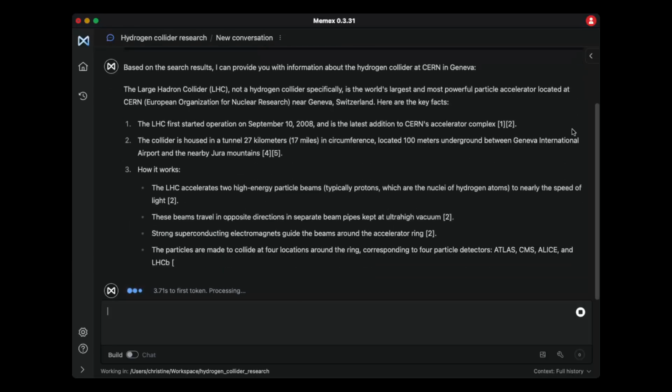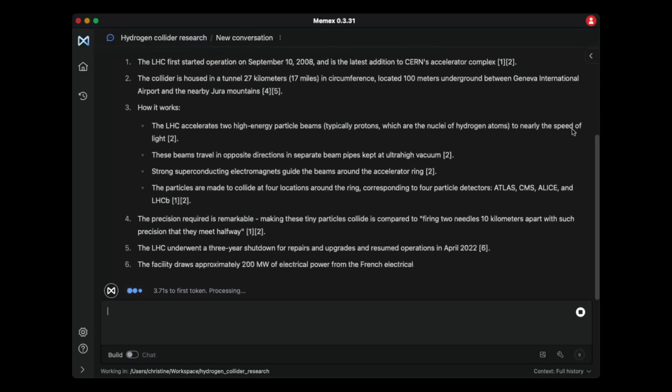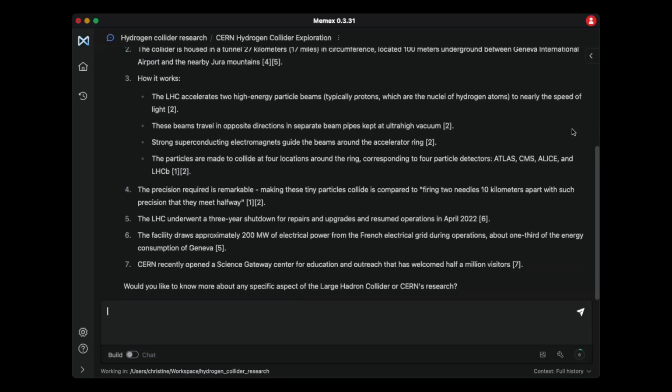Okay, interesting how it works. It's a lot of really useful information. So let me see. I would love to know more about current research. Let me just talk about research projects.